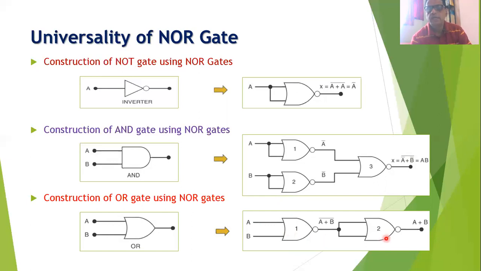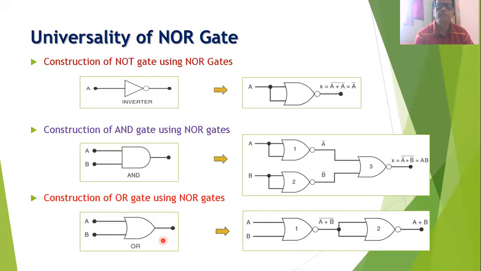And the second NOR gate works like a NOT gate. Its input is (A plus B) complement, and its output will be (A plus B) double complement. But the double complement will cancel, and therefore the output can be written as A plus B. So you will find that when the 2 NOR gates are connected as shown in this diagram, then it works like an OR gate.